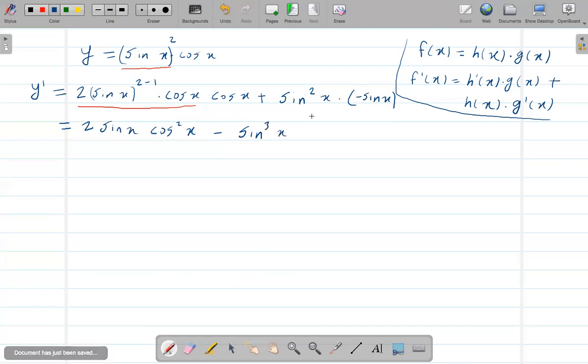And there you go, this is the derivative. So here I used two things: the product rule, and also the chain rule.